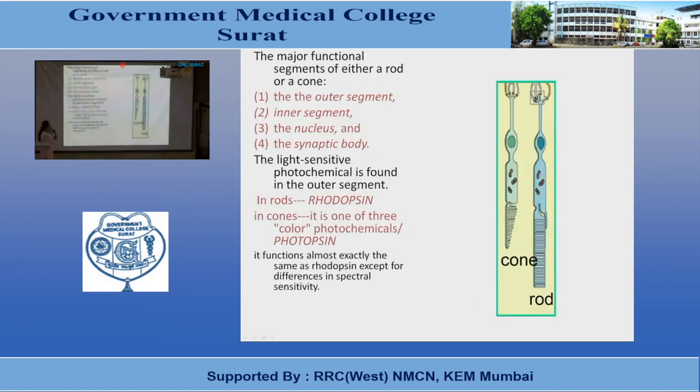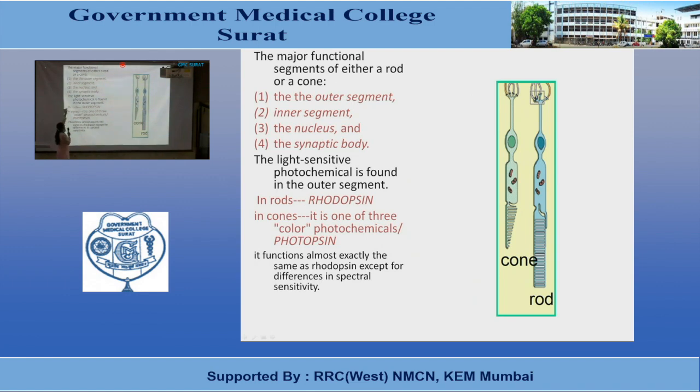Now this is the diagram of rods and cones. As I have already explained to you, rods and cones contain 4 functional segments: outer segment, inner segment, nucleus and synaptic zone. So these are all the 4 segments of the rods and cones.